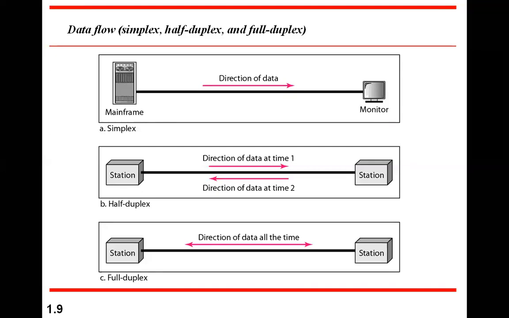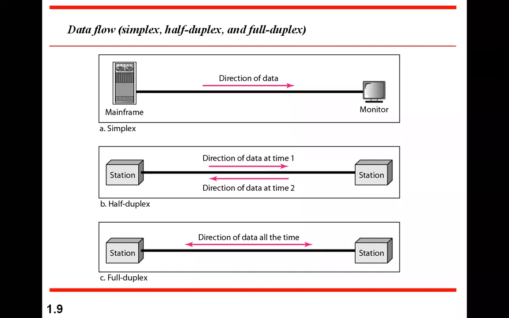Similarly, the next type of mode is half duplex. Here, sender and receiver both can act as transmitter and receiver, but only as one of them at any point of time. That means a station or node can function as either transmitter or receiver at any point of time.